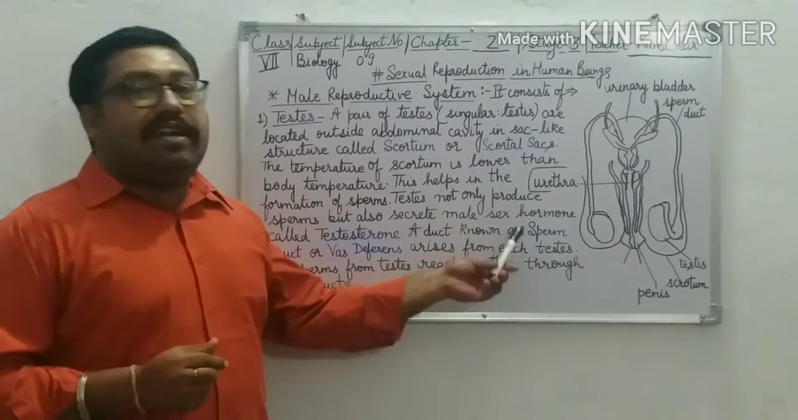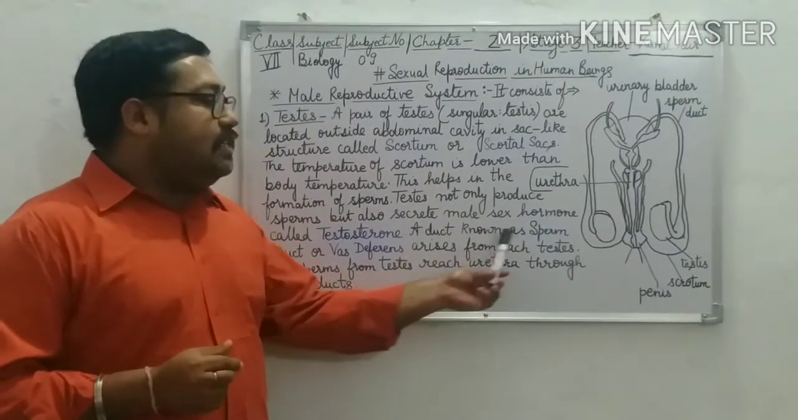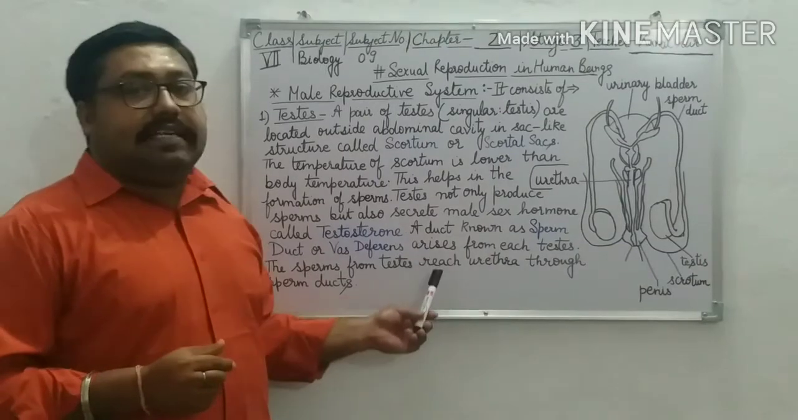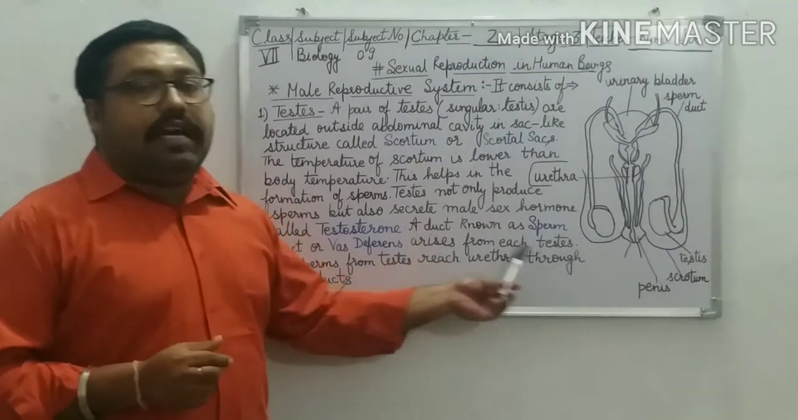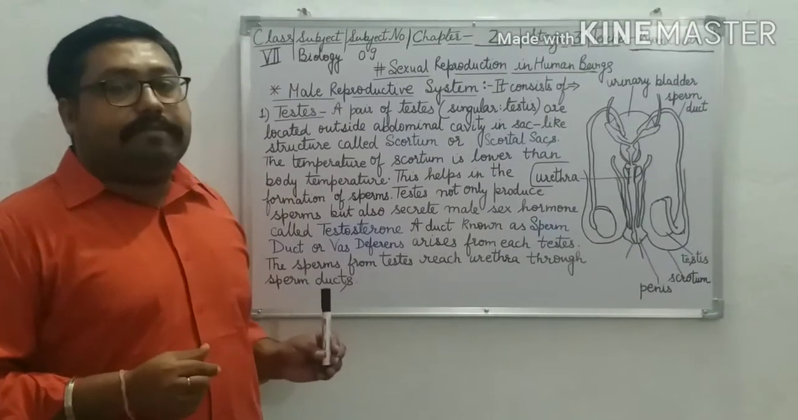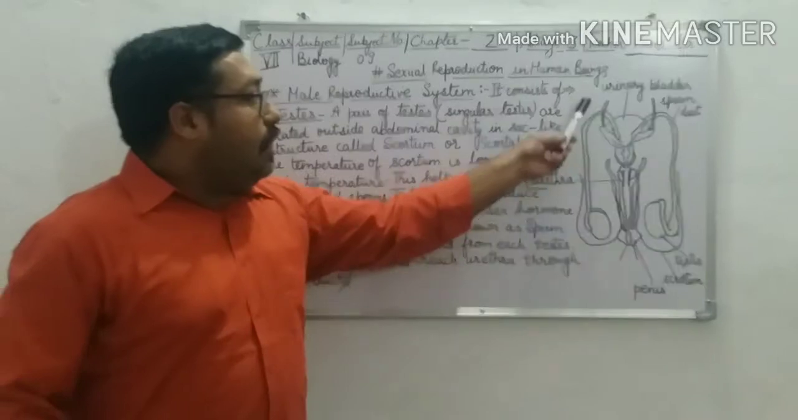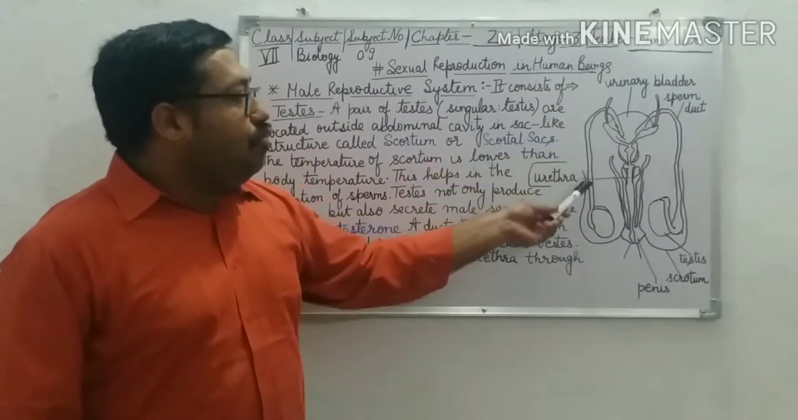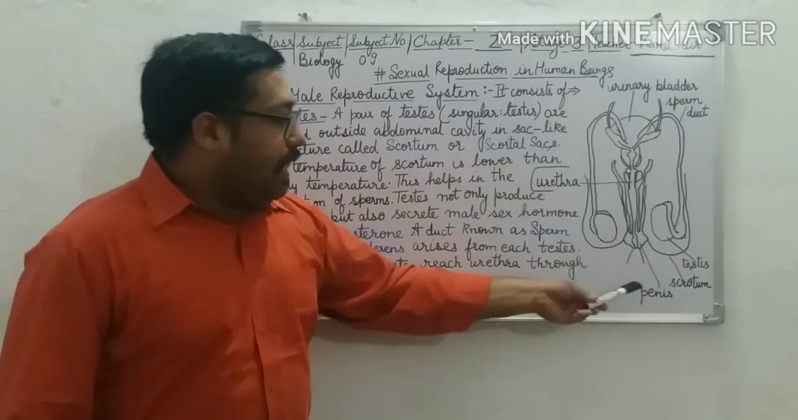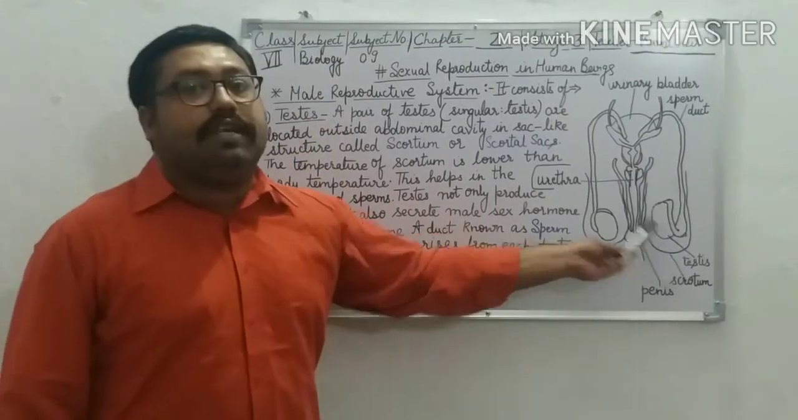A duct known as sperm duct or vas deferens arises from each testis. The sperms from the testis reach the urethra through these sperm ducts. As you can see in the diagram, this is the urinary bladder. I am talking about these two tubes. This is the sperm duct and this is the urethra. And this is the penis, this is the testis, and this is the scrotum or scrotal sacs.